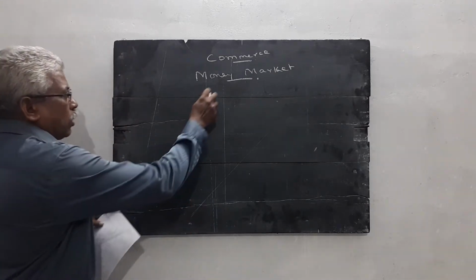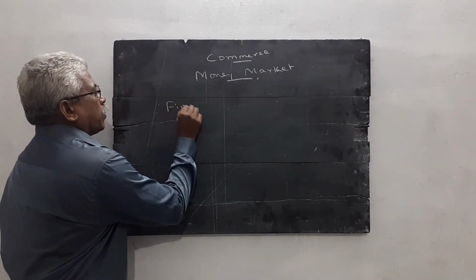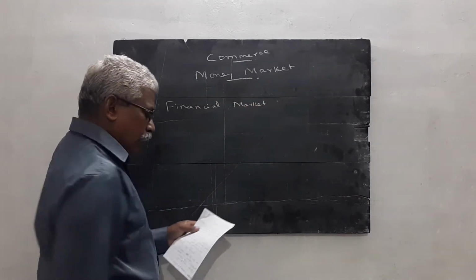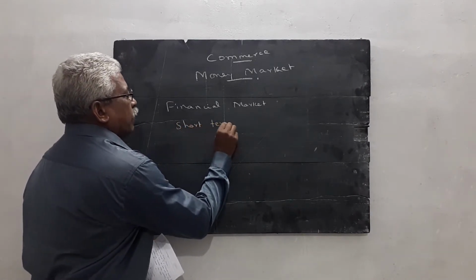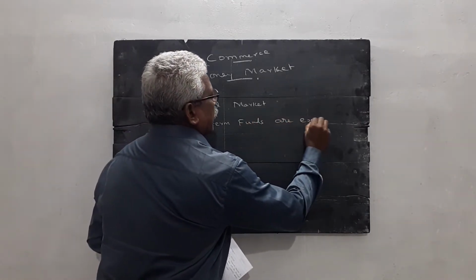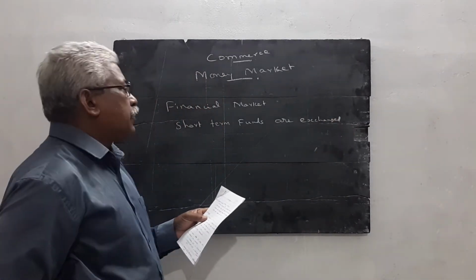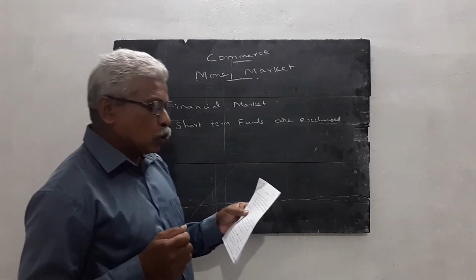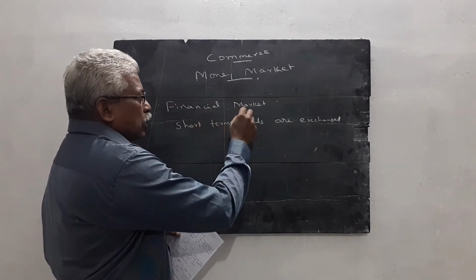Then, what is the meaning of money market? Money market is a financial market. In this market, short-term funds are exchanged. It deals with the financial assets and securities whose maturity period does not exceed 1 year. So, money market is a short-term market.